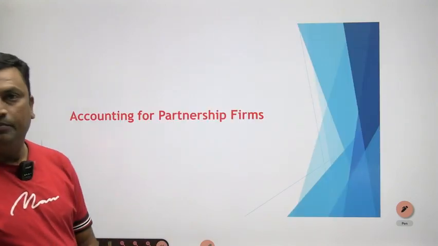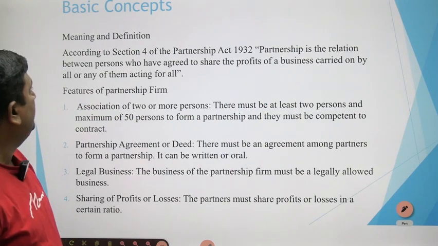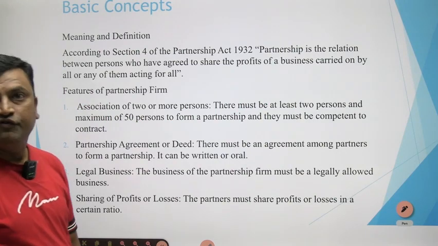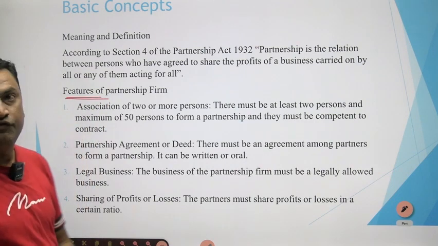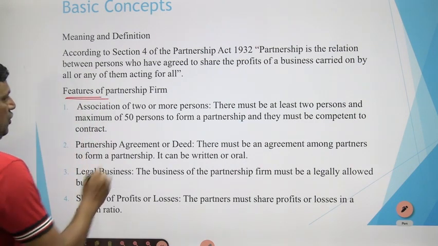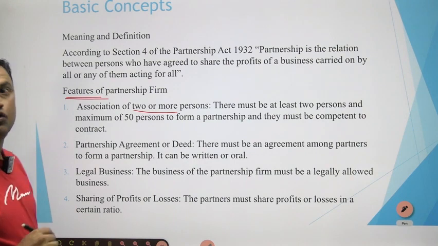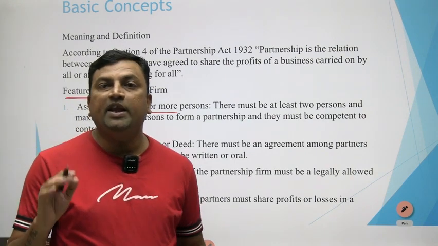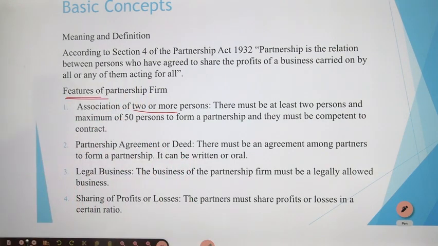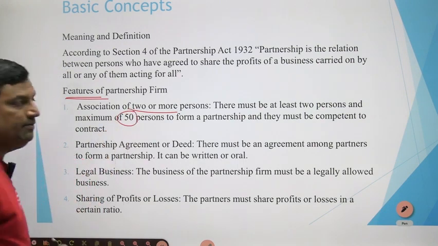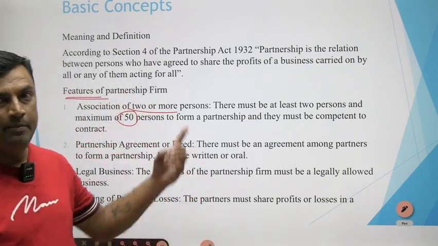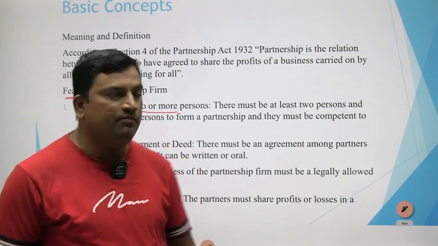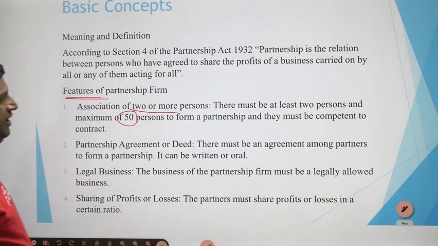Accounting for partnership firm. Okay, so basic concepts of partnership firm. So what are the main features? Main features of the partnership firm is what? Association of two or more person. It should be there are minimum 2 person, okay, and maximum 50. Minimum 2, maximum 50. This question they are going to ask for MCQs. Please make a note of this. Minimum 2, maximum 50.